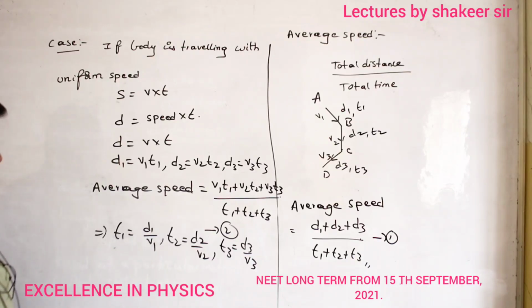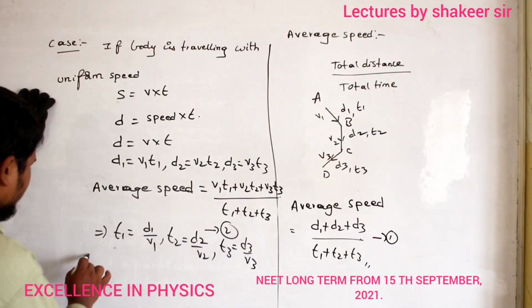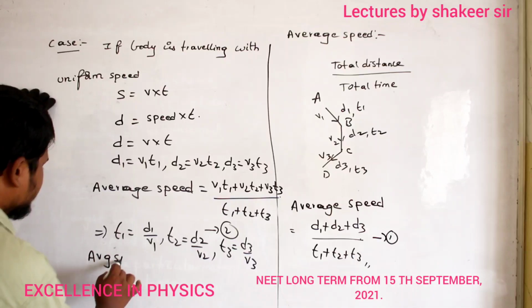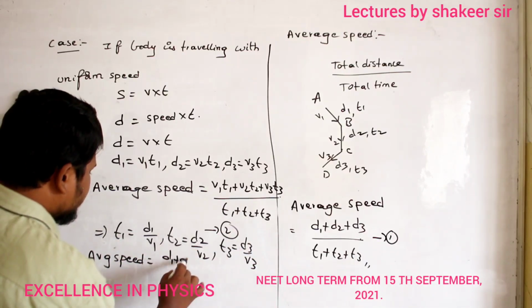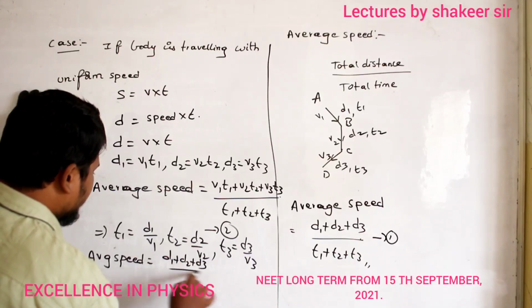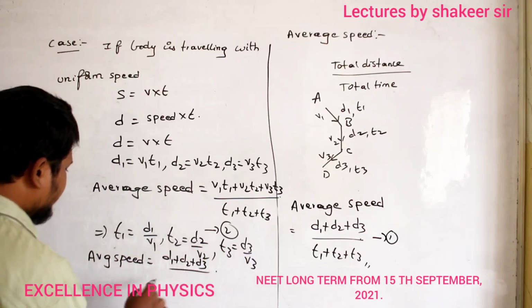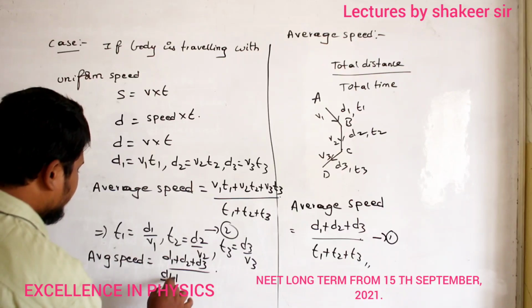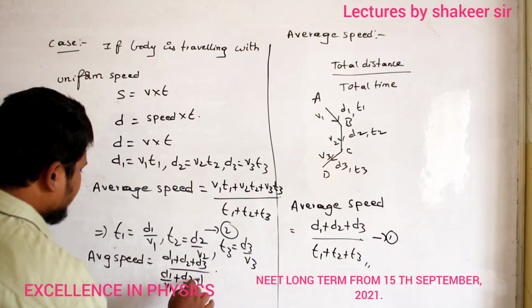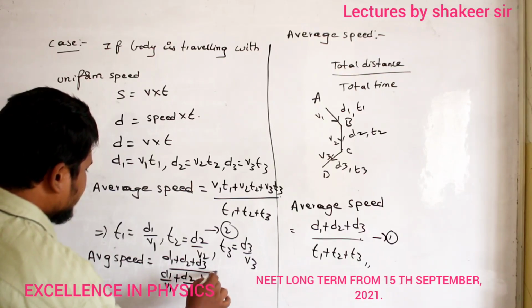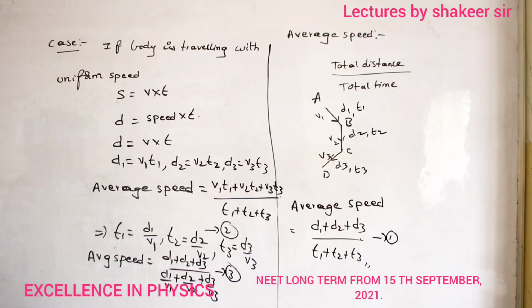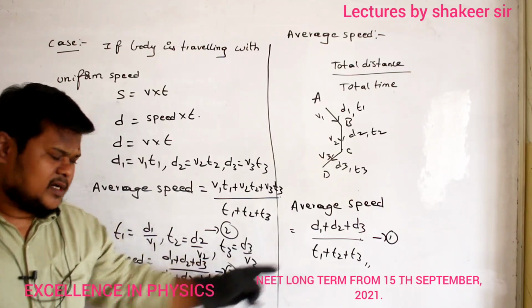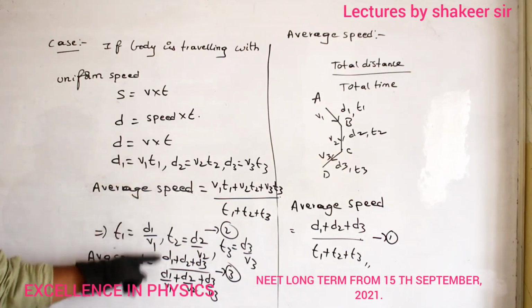Then what will I get? Again I will get average speed is equal to, in the numerator D1 plus D2 plus D3, divided by, in the denominator instead of T1 I can write D1 by V1, plus D2 by V2, plus D3 by V3. So this is my third equation. So from the same equation I have derived another two equations.